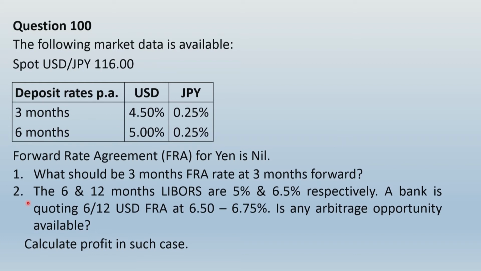The new thing in this question is this point, right? The 6 and 12 month LIBOR are 5% and 6.5% respectively. A bank is quoting 6 by 12 USD FRA at 6.5 to 6.75%. Is any arbitrage opportunity available? Calculate profit in such case. So friends, it is the second part of the question where you will need my help.